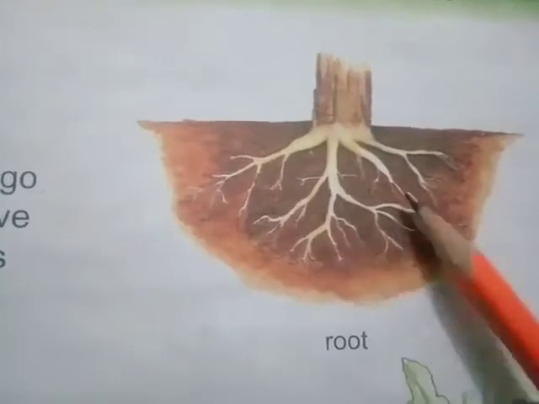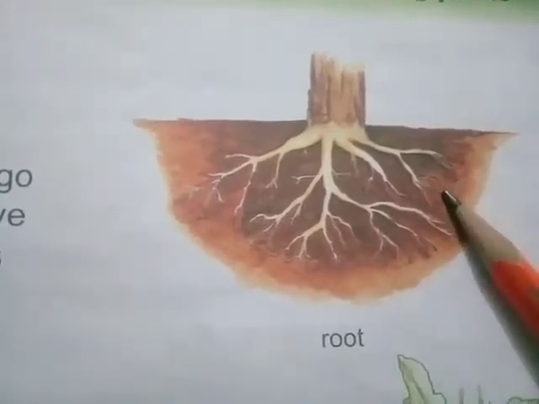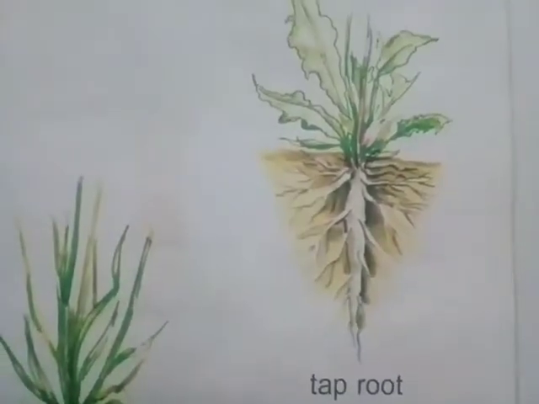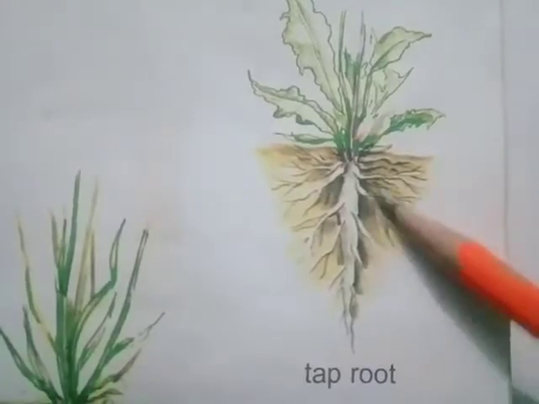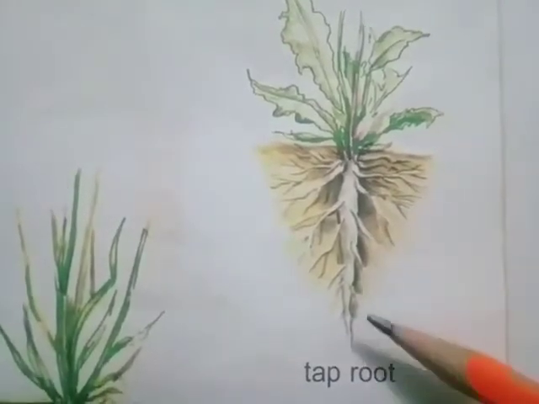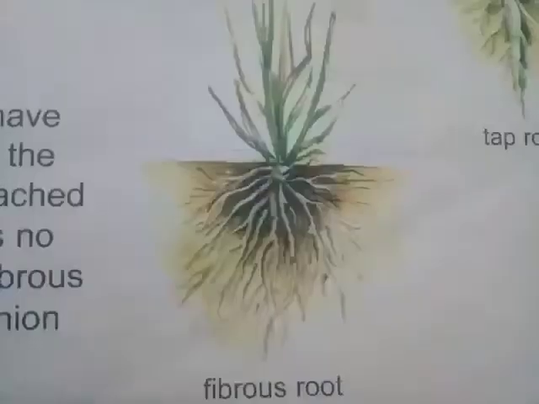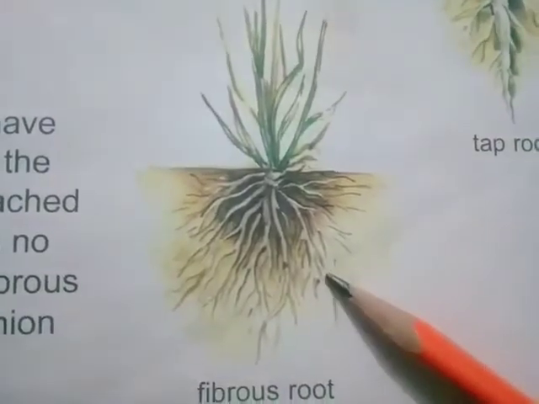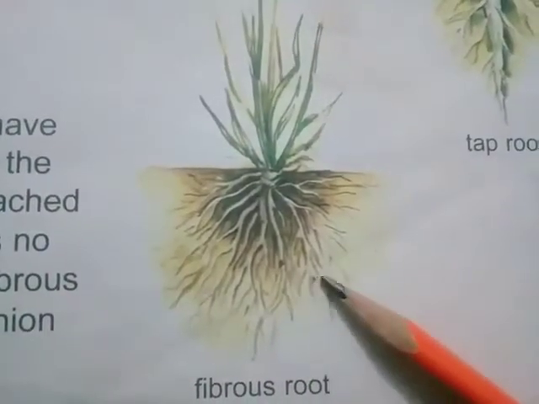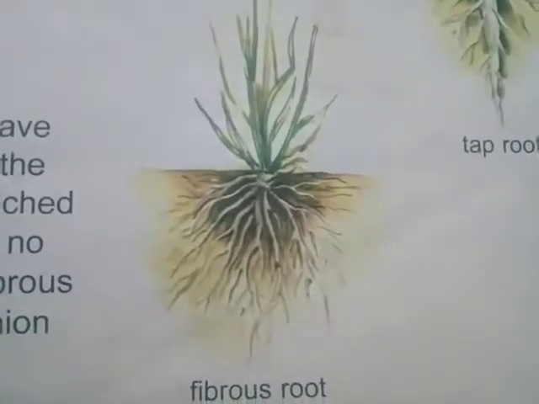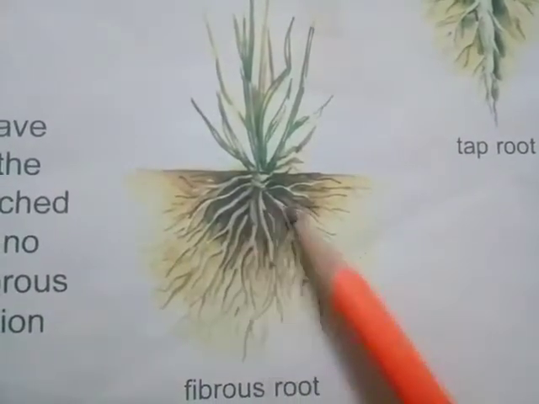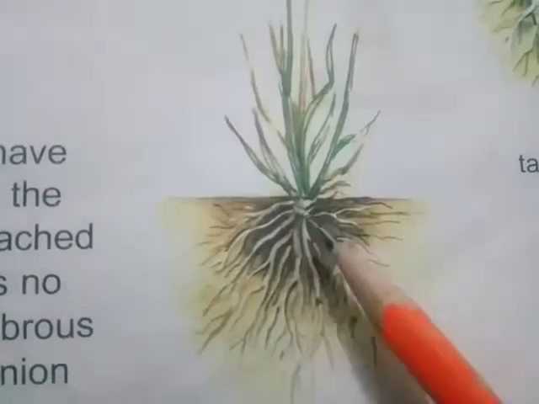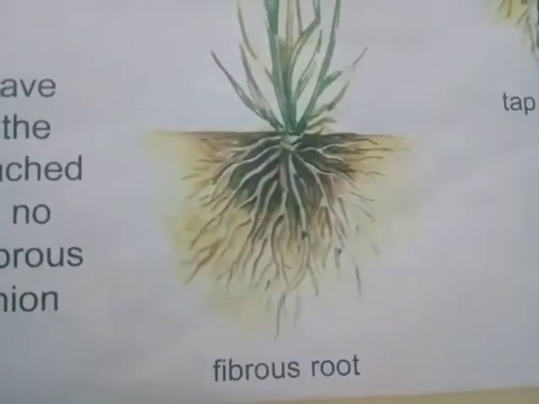Roots of most plants grow in the soil. Roots are of different kinds. Some plants have main long roots. Several thinner roots grow up from the main roots. This type of root is called taproot. And other plants such as grasses have many roots. All roots are about the same size. You can see in the picture all roots are the same size. These roots are attached to the stem. You can see in the picture there is no main root. This kind of root is called fibrous root.